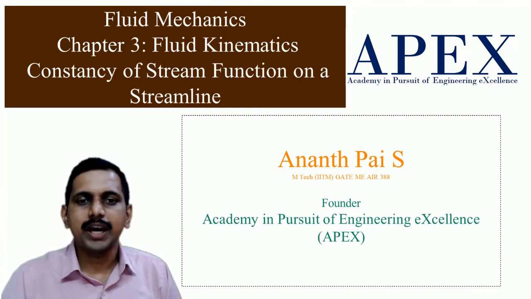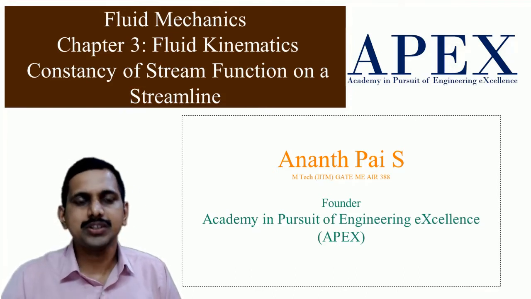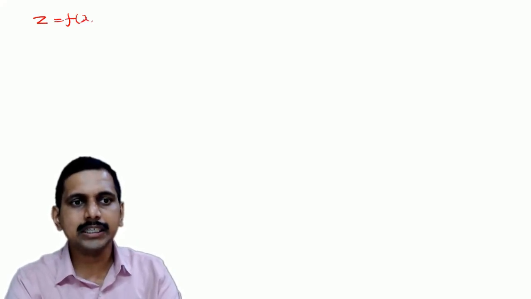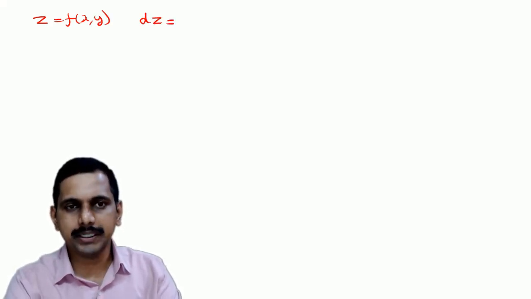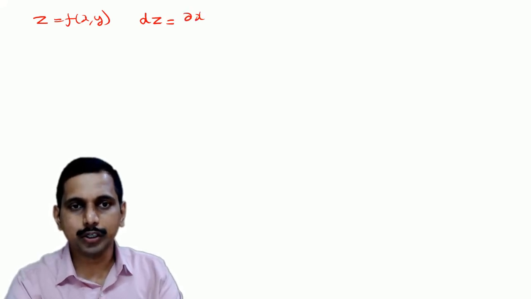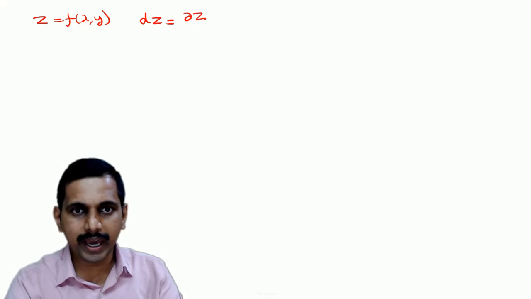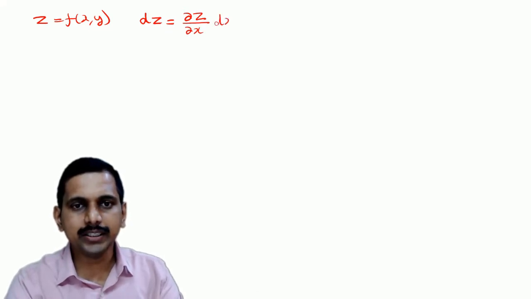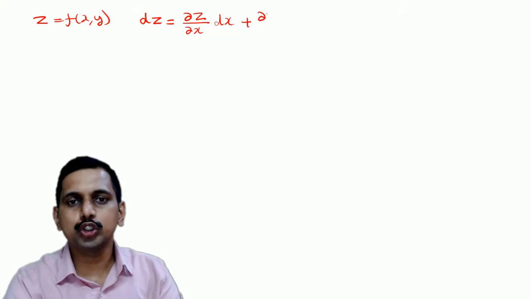Now we will continue and see about stream functions, how stream function is constant on a streamline. Let us see that. Now when you say any function, the differential of that function can be written something like this. If I say z is a function of say x and y, then my dz in general can be written as dou z by dou x into dx plus dou z by dou y into dy.